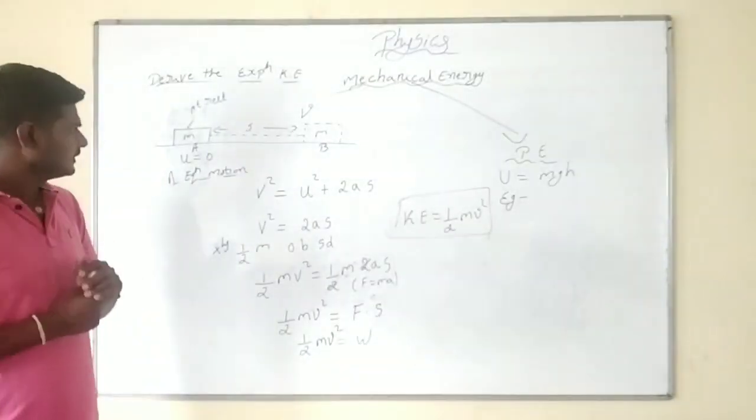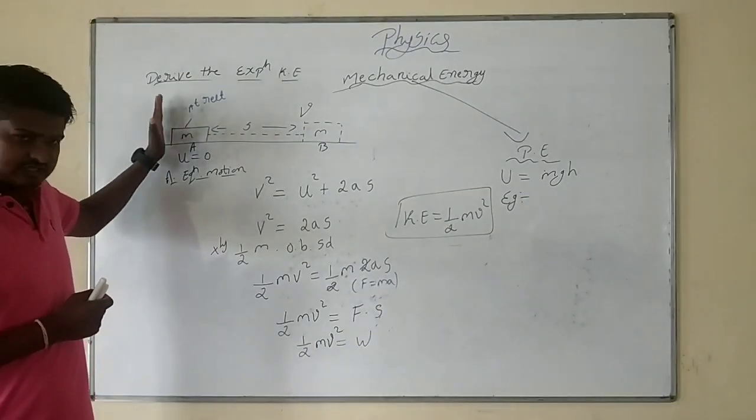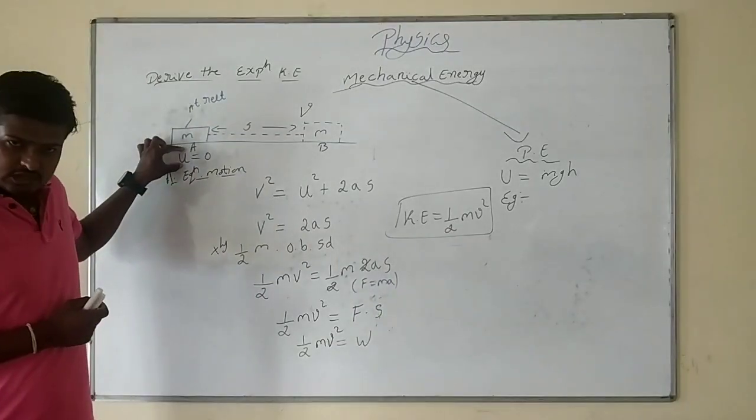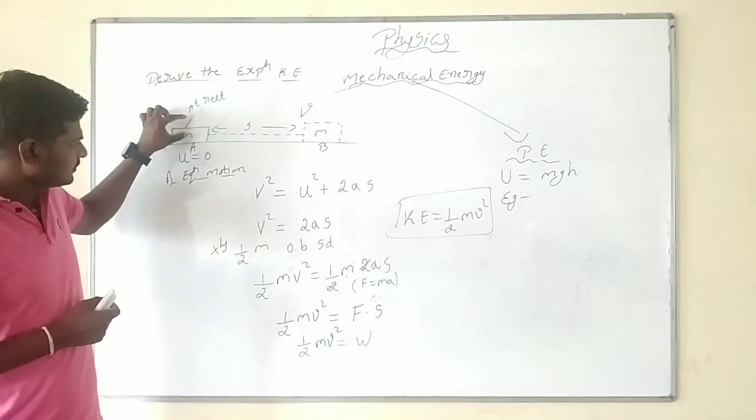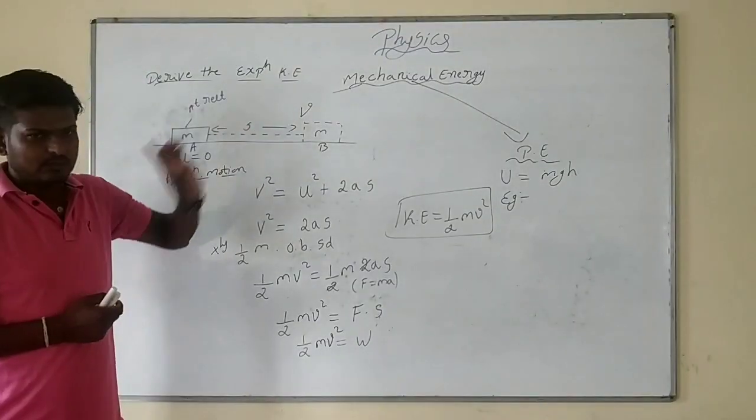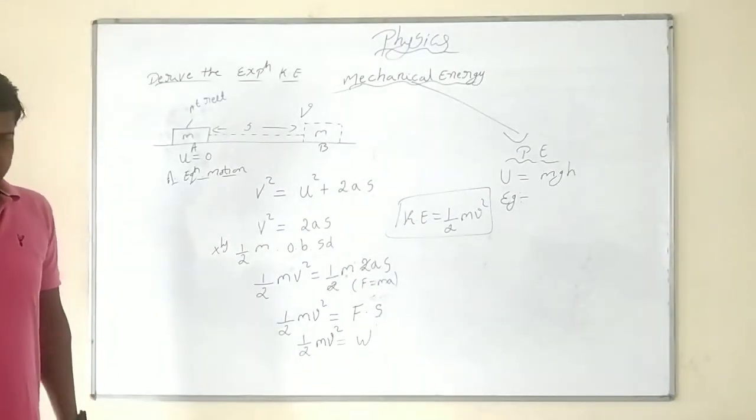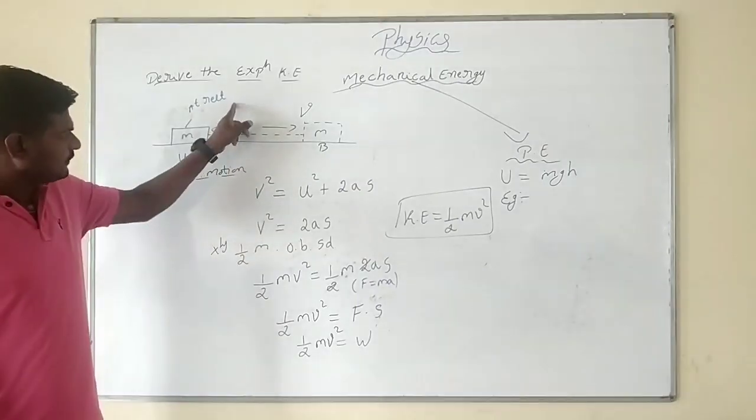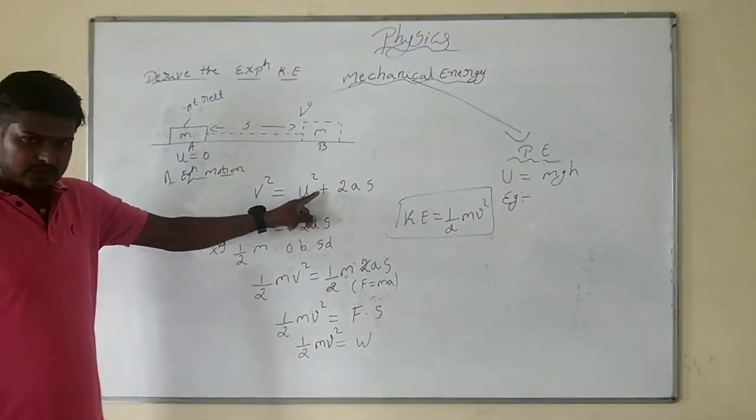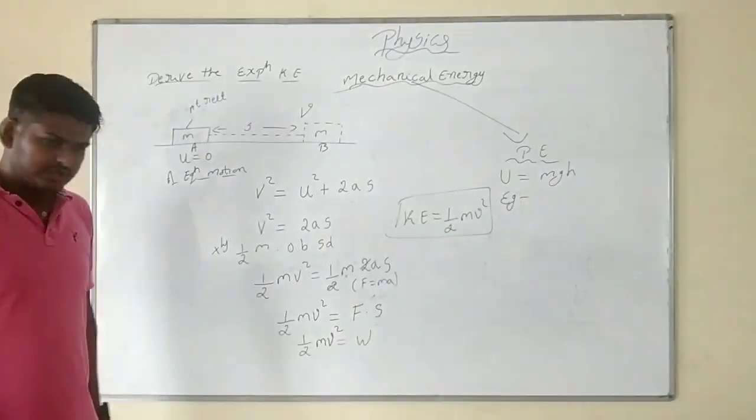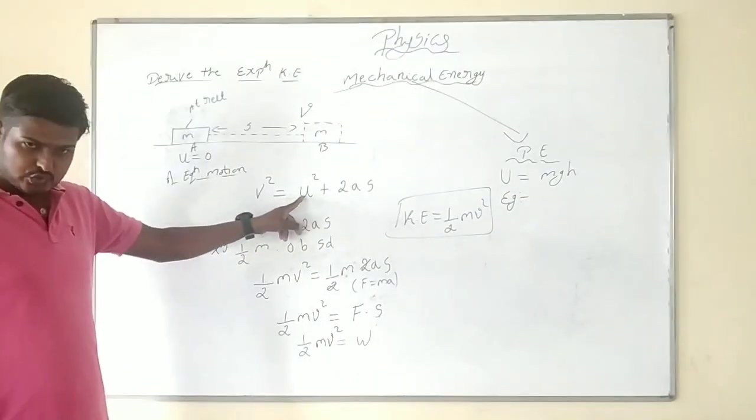Simple derivation. Keep in mind, when an object is initially at rest at point A, initial velocity u will be 0. After a particular time interval, the object starts moving from A to B, covering a distance s with a final velocity v. Now, according to the equation of motion, with v, u, s, we are going to write v square is equal to u square plus 2as. Initial velocity u will be 0.